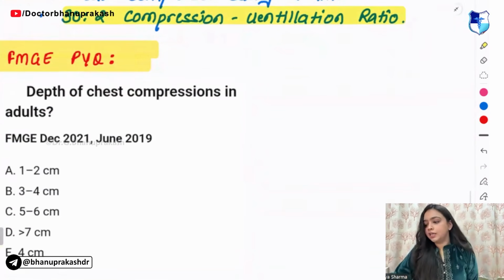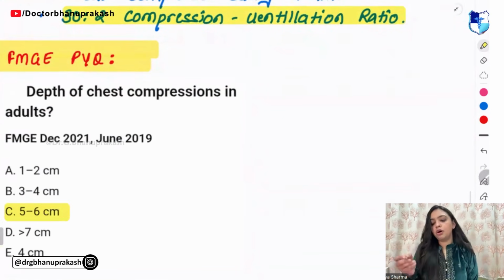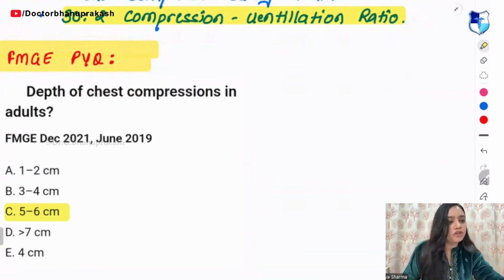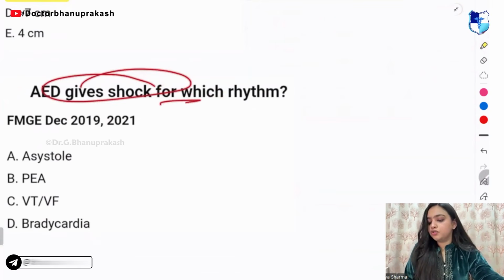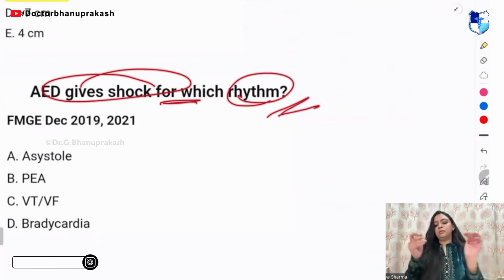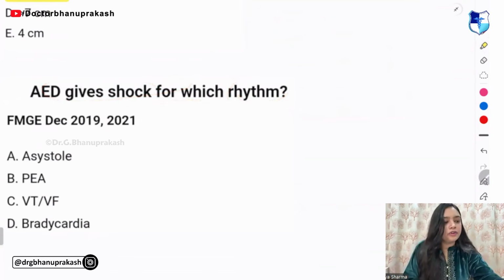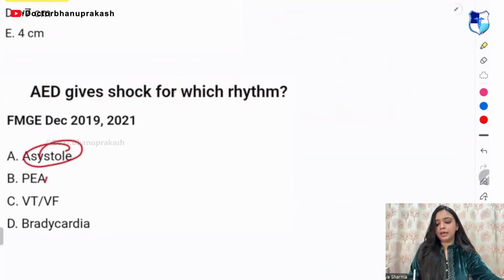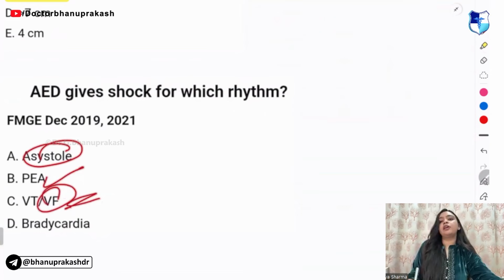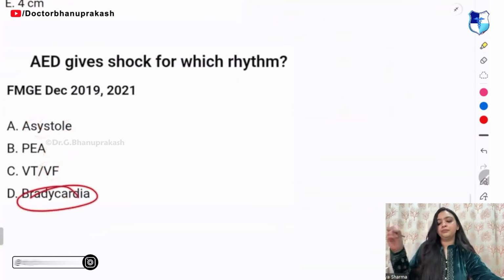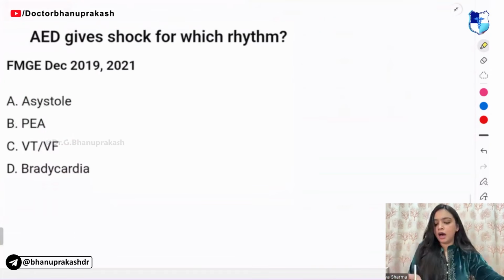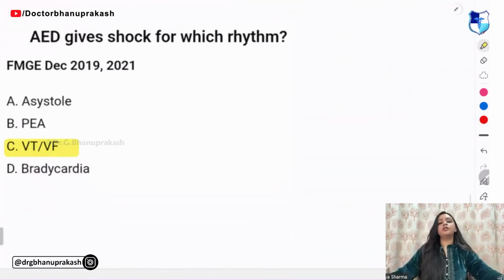See, 5 to 6 should be the depth of chest compression, right? AED gives shock for which rhythm? Asystole, PEA, ventricular tachycardia, ventricular fibrillation, or bradycardia. So the answer to this is? The answer is C.